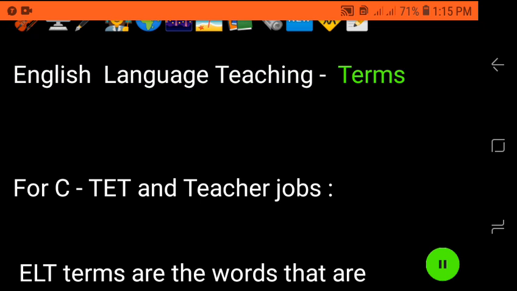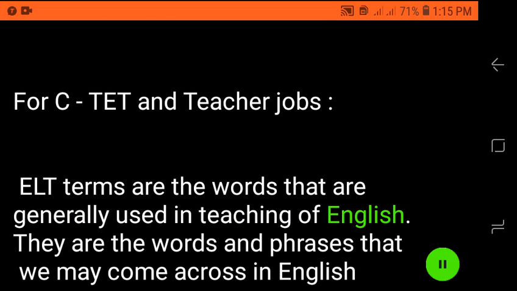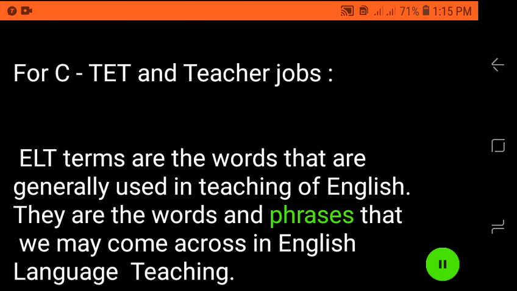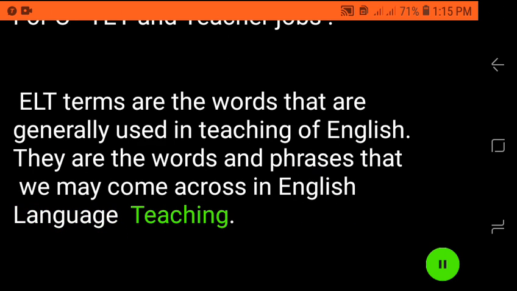English language teaching terms for CTET and teacher jobs. ELT terms are the words that are generally used in the teaching of English. They are the words and phrases that we may come across in English language teaching.